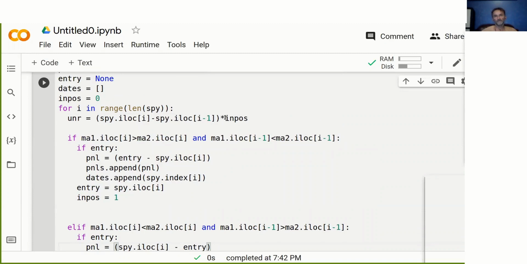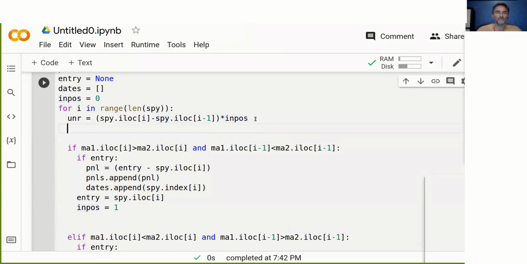And so when we multiply this by inpos, then we will basically calculate, for the long case, exit minus entry. And for the short case, those signs are reversed, so we calculate entry minus exit. So this is a trick to distinguish between the long and the short case.